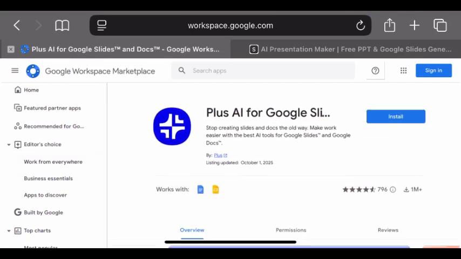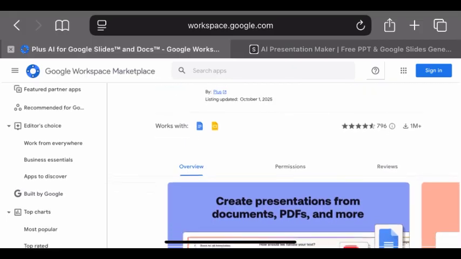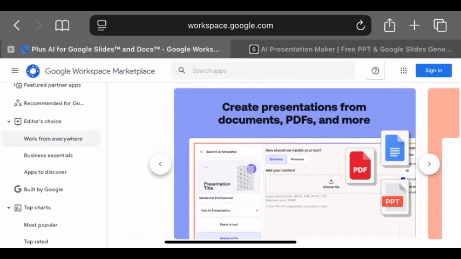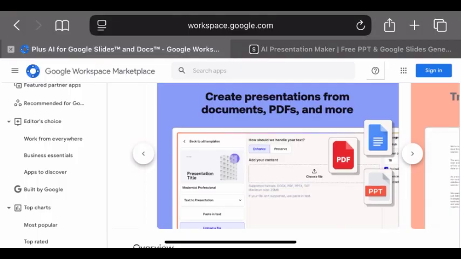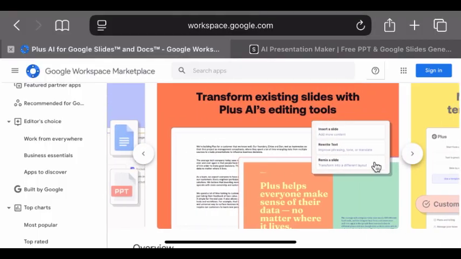In this video I'm going to create a quick head-to-head comparison review between these two AI presentation makers, which are Plus AI and Slide AI. So let's quickly dive into it.